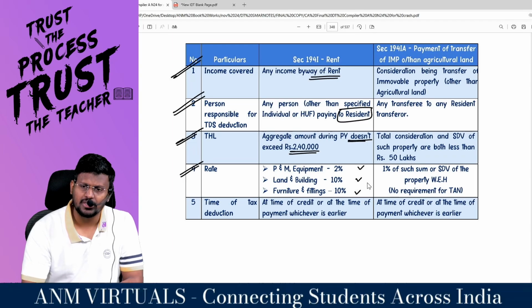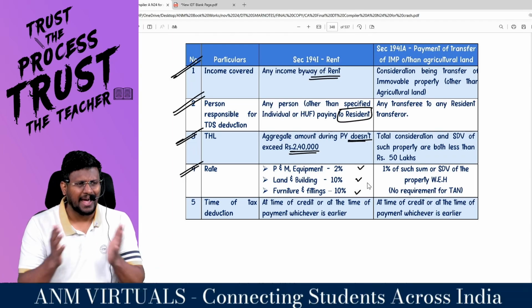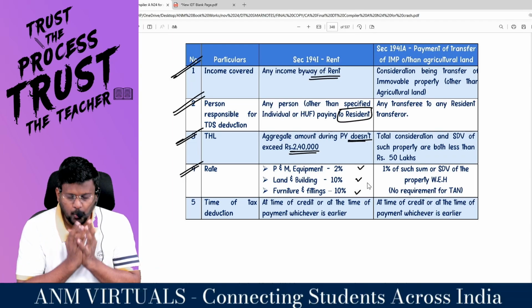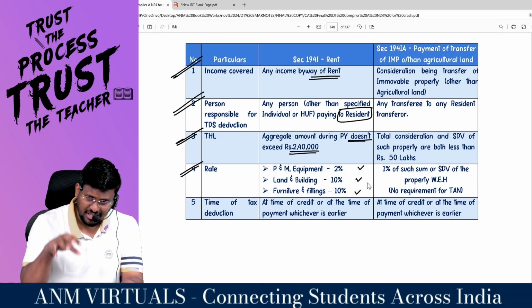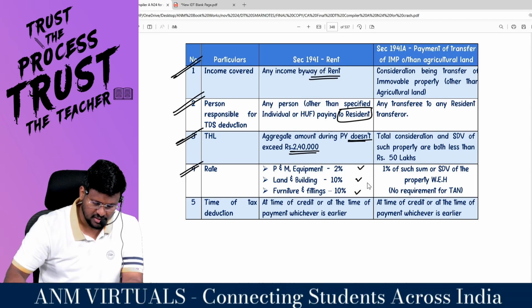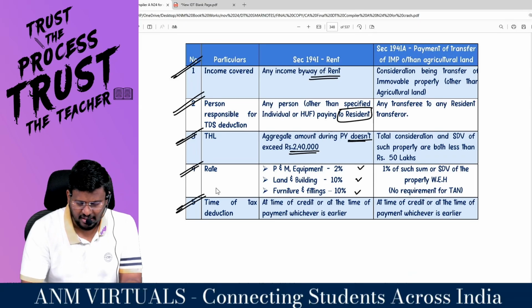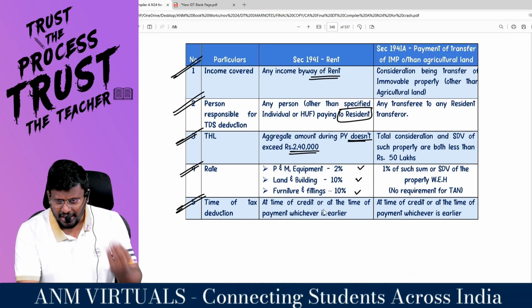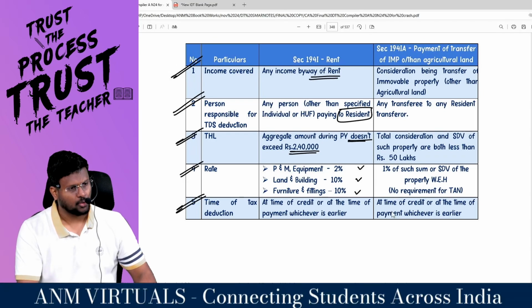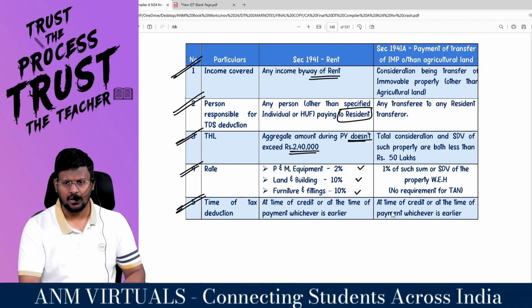And furniture and fittings, also 10%. That means very simple. Plant and machinery and equipment, 2%. Land and building, 10%. Furniture and fitting, 10%. This is the rate at which you are supposed to deduct the TDS. What is the time of deduction of TDS? At the time of credit or at the time of payment, whichever is earlier. Okay, fine. Logically understand.